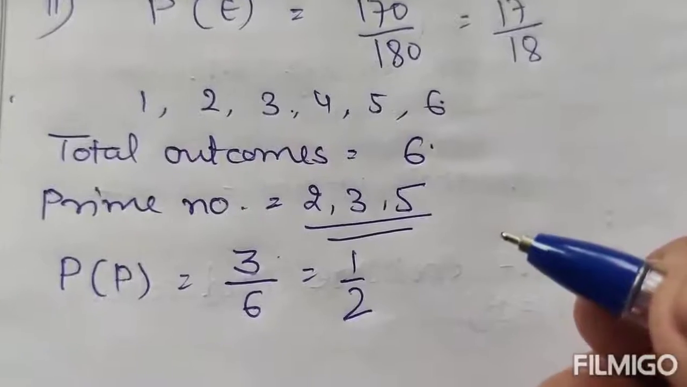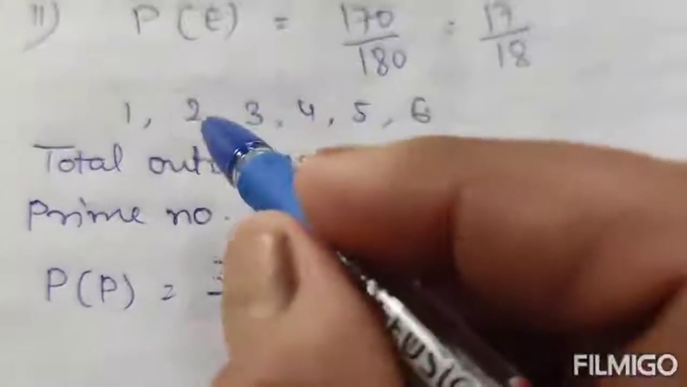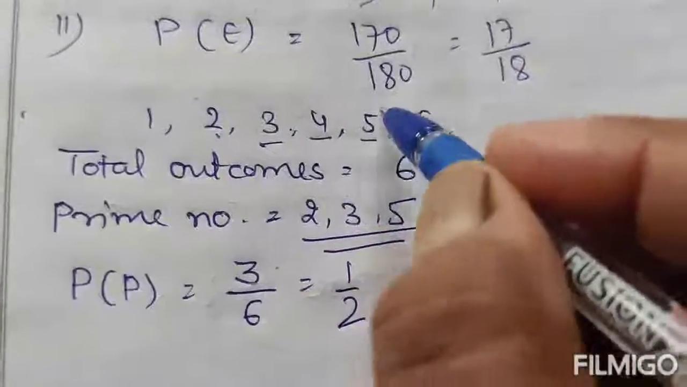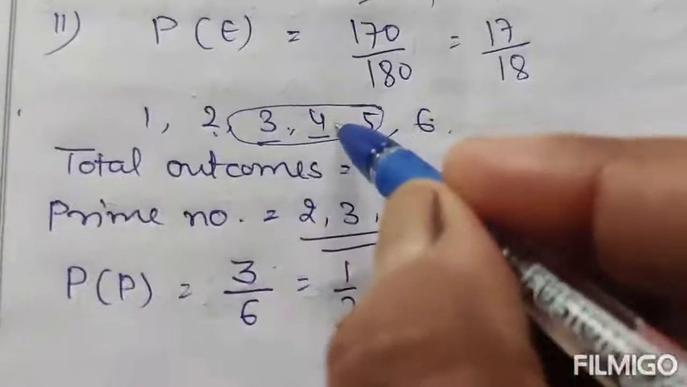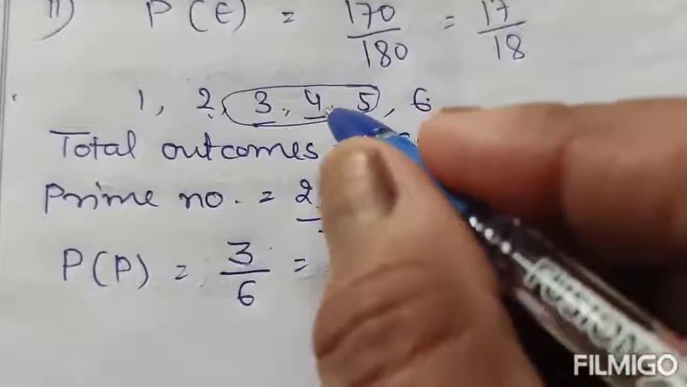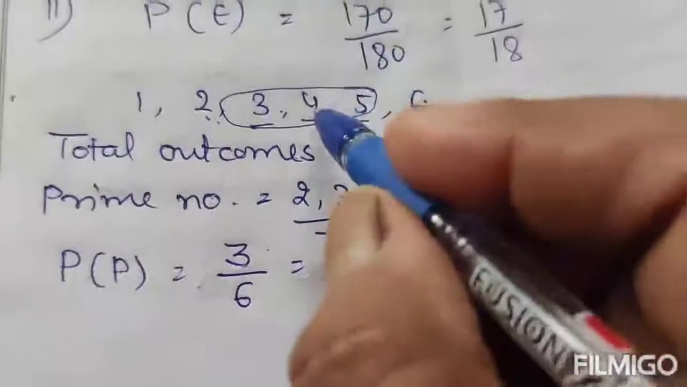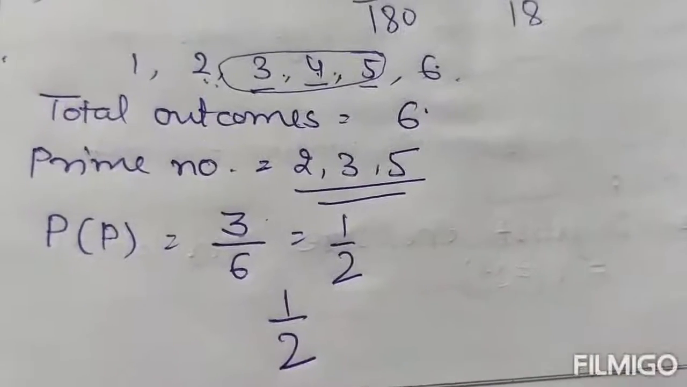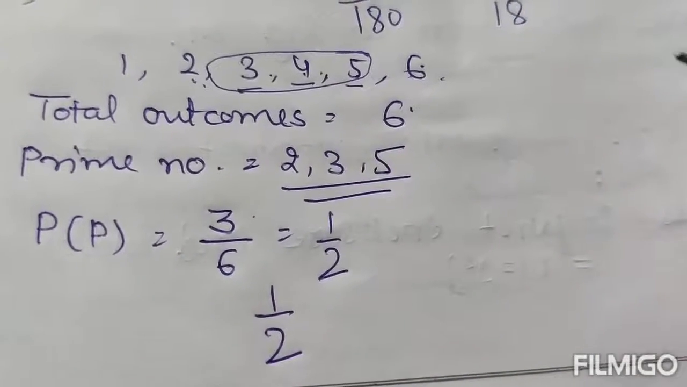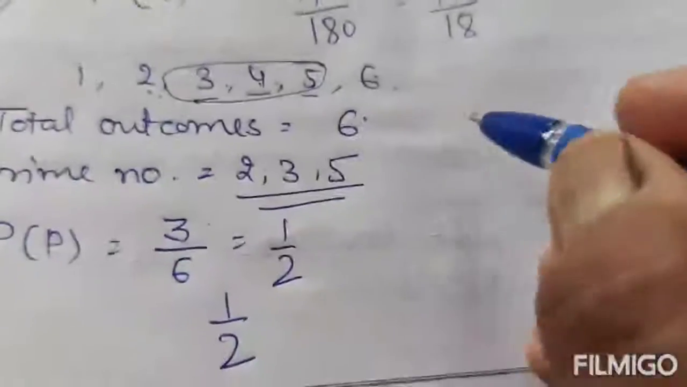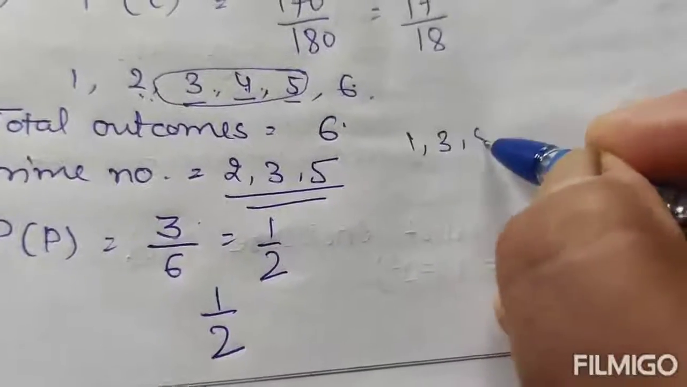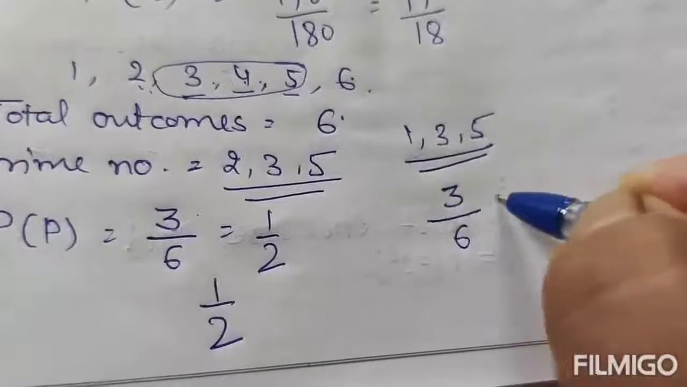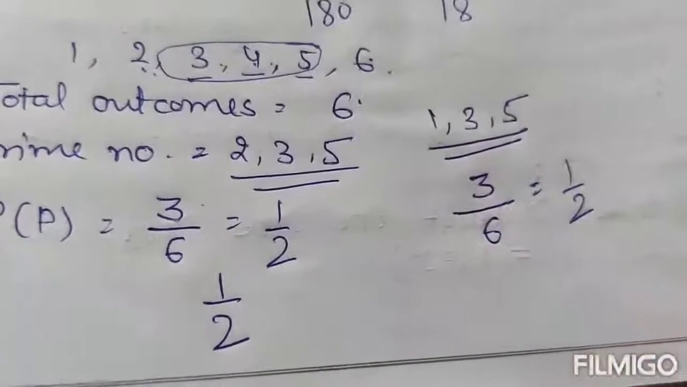Number 2, a number lying between 2 and 6. Numbers lying between 2 and 6 are 3, 4, 5. The number of favorable outcomes is 3. The probability is 3 by 6, which is also equal to 1 by 2. And odd numbers: how many odd numbers are there? 1, 3, 5. Favorable outcomes is 3, total 6. The probability is 1 by 2.